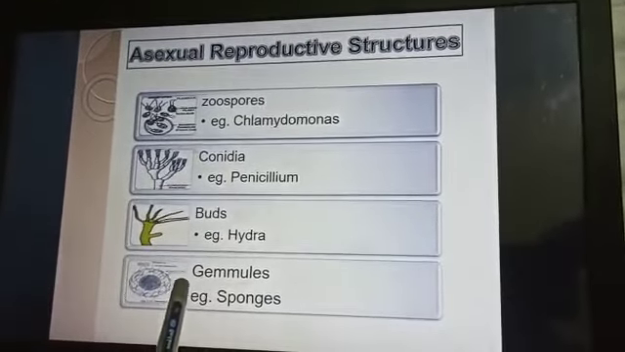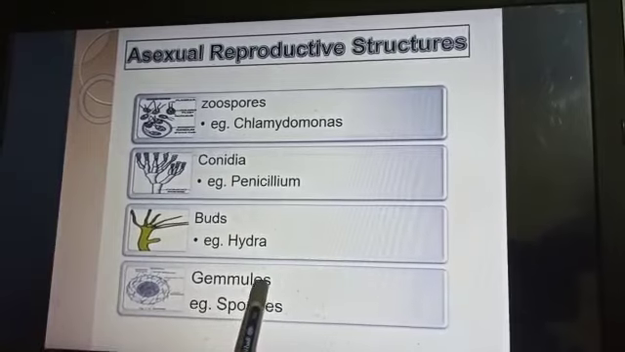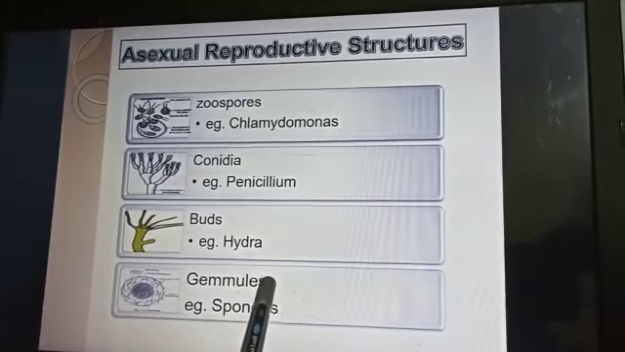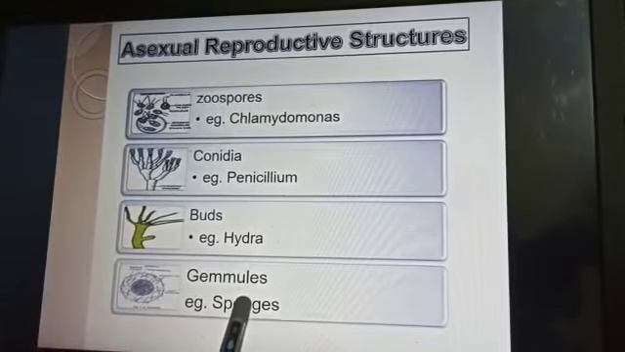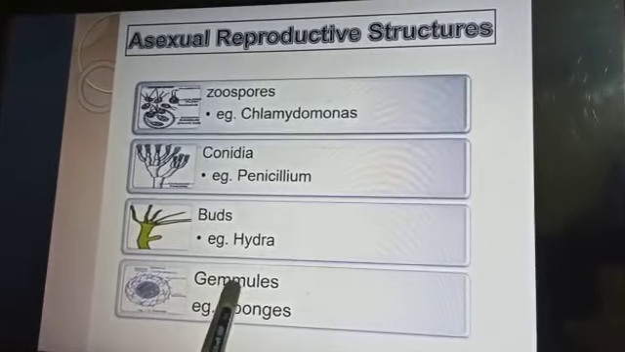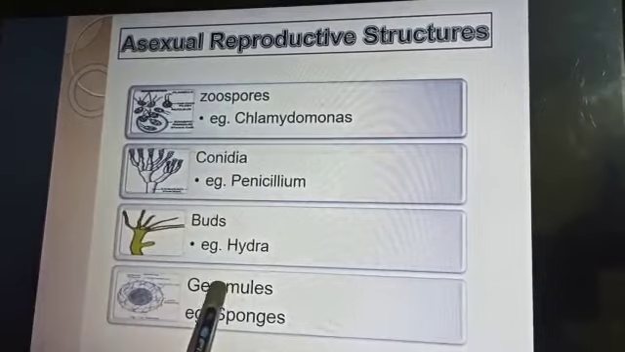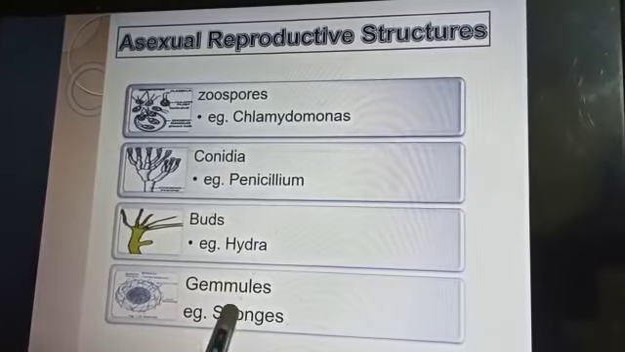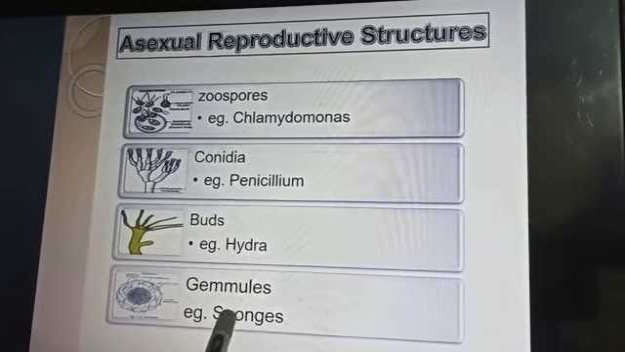Fourth is gemmules, present in sponges. It is a structure that is very clearly visible and very important. Gemmules are the asexual part of the sponges. Sponges belong to phylum Porifera.